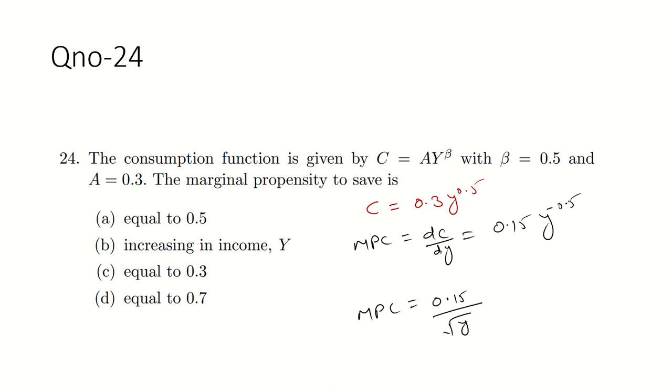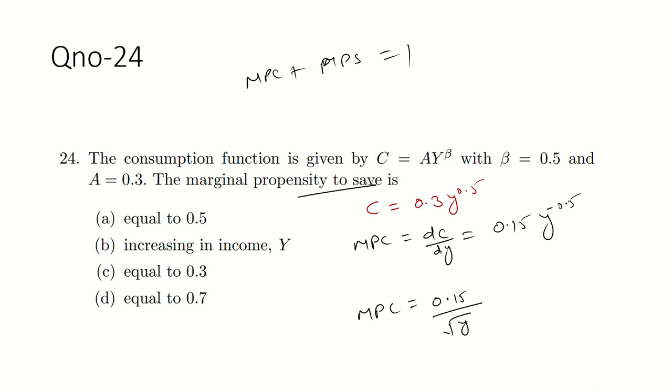They are asking about the marginal propensity to save, but we know MPC plus MPS is equal to 1. Basic microeconomics. You have MPC, so just put it in and find the value of MPS.